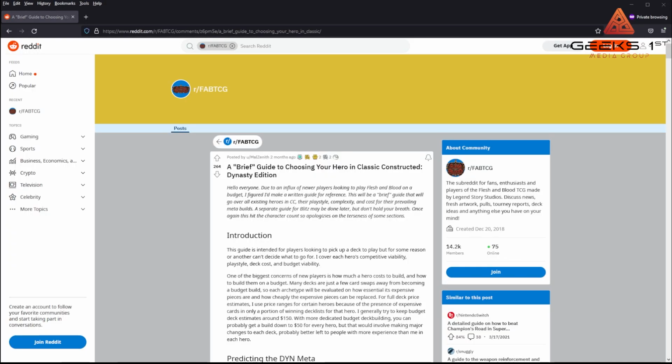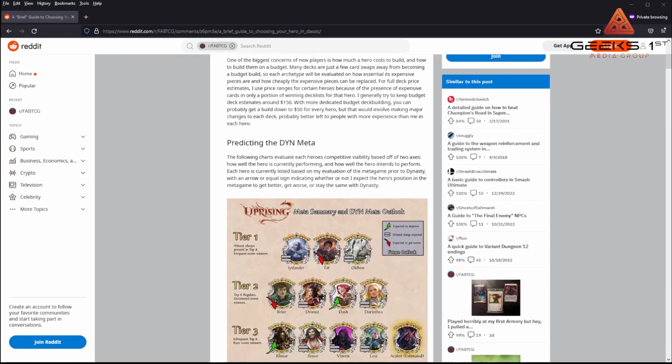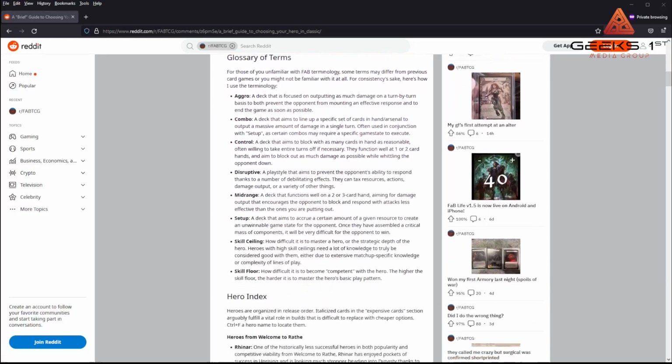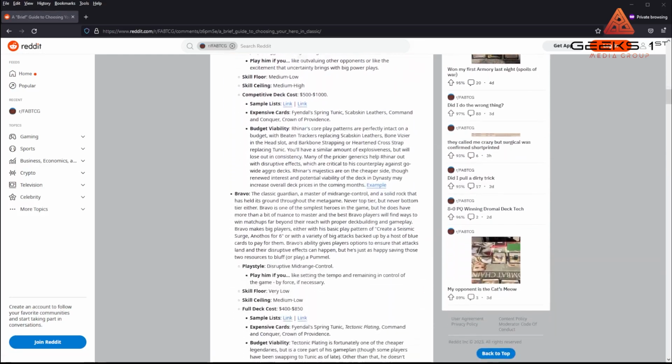Next up, and definitely something I did not expect, but Reddit. Yeah, Reddit giving you useful information. That was something I was kind of questioning myself, but frankly, sometimes under the Reddit FAB TCG location, you'll find golden gems like this one, A Brief Guide to Choosing Your Hero in Classic Constructed Dynasty Edition by Mal Zenith. And frankly, this is an excellent, absolutely amazing read.